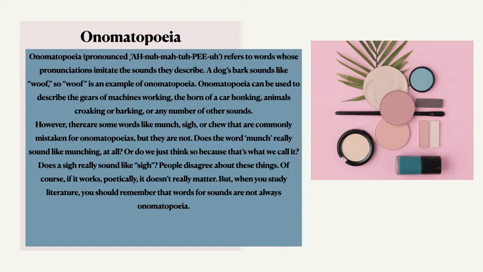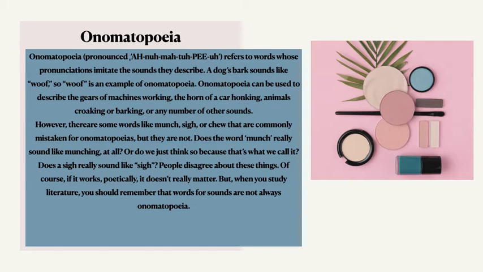Onomatopoeia is a figure of speech in which the sound of the word expresses the meaning of the word. It refers to words whose pronunciation imitates the sounds they describe. For example, a dog's bark sounds like woof, so woof is an example of onomatopoeia. Onomatopoeia can be used to describe the gears of machines working, the horn of a car honking, animals croaking or barking, or any number of other sounds.